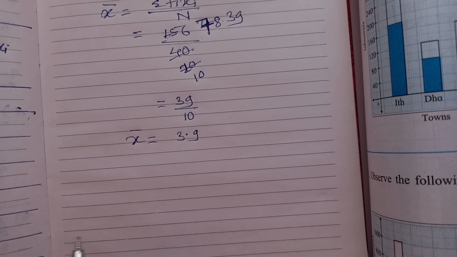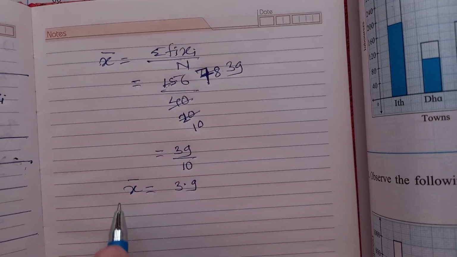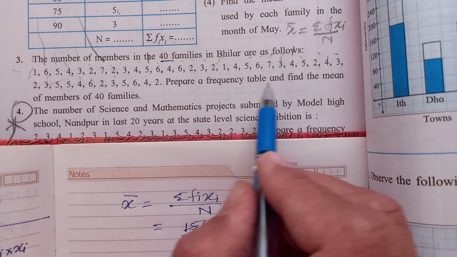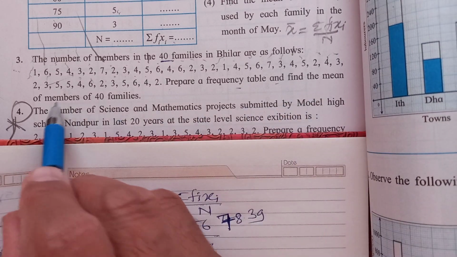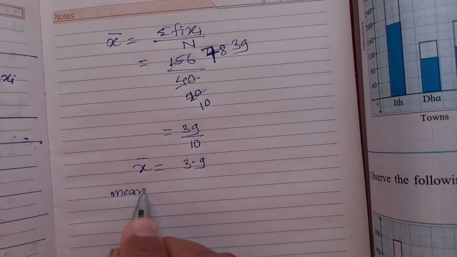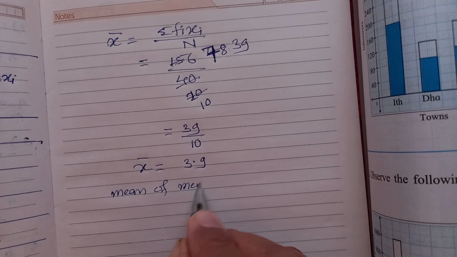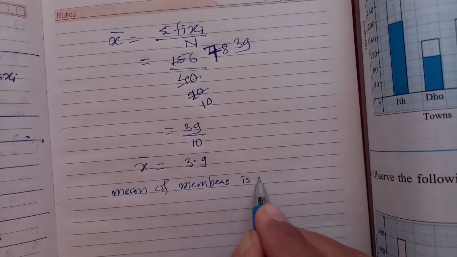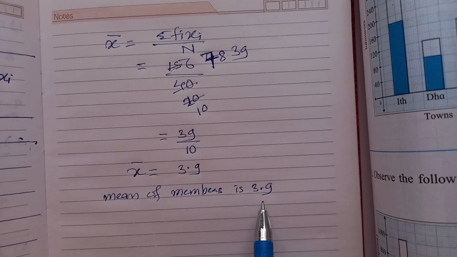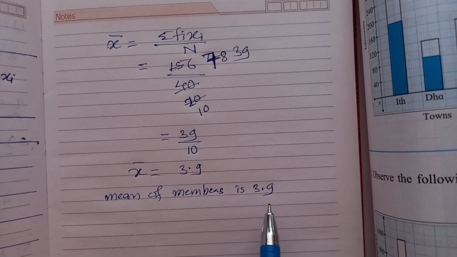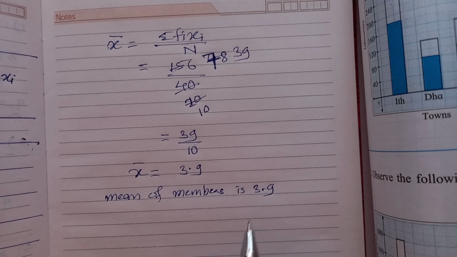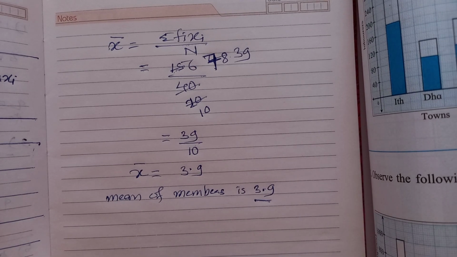Okay, so what is the mean of the members of those families? What do you have to find? See here, prepare the frequency table and find the mean of members of 40 families. So the mean of members is 3.9. This is the average. It means in one family, how many family members are there? Can we say 3.9, which means near about 4? Okay. In one family, 4 members are there. But in our answer it comes 3.9, so keep this as it is.